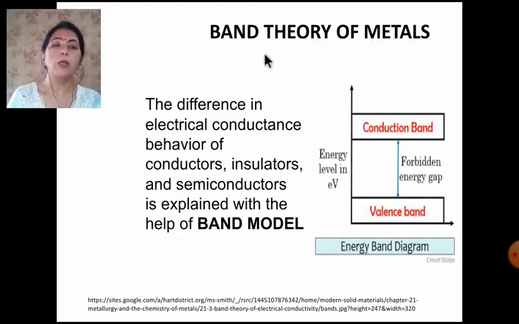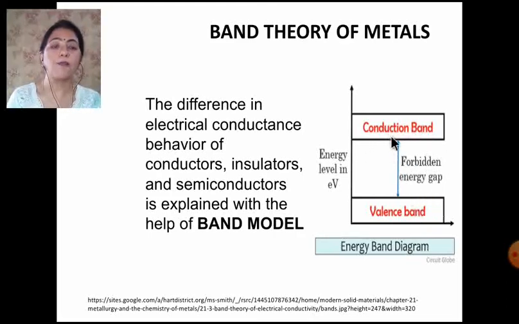Now, the band theory of the metals. Dear students, now you have to understand what this band theory is, what this band model is, and in the figure here you can see the valence band, the conduction band, the forbidden energy gap.